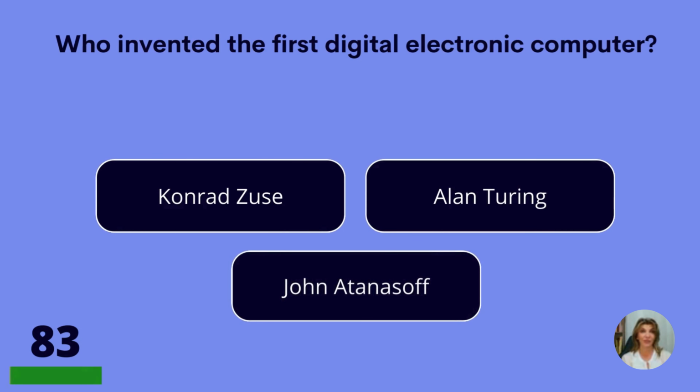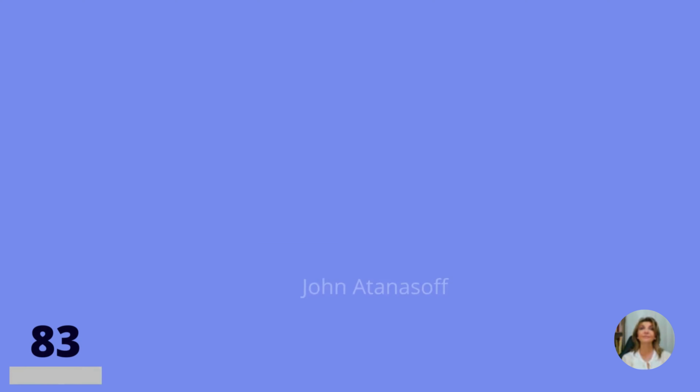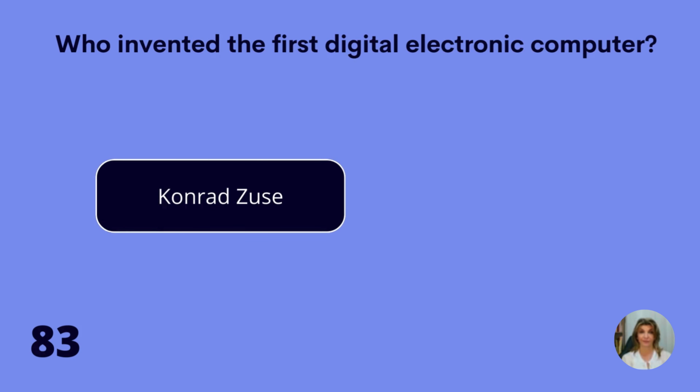Who invented the first digital electronic computer? Konrad Zuse, Alan Turing, or John Atanasoff? Konrad Zuse.